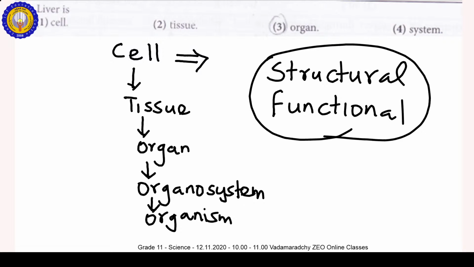There are different types of tissues in our body, and a number of tissues form the organ.